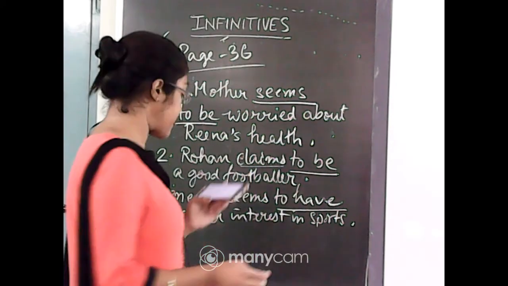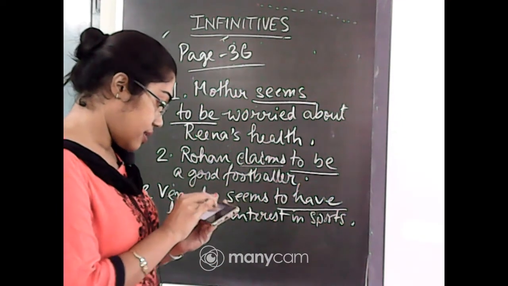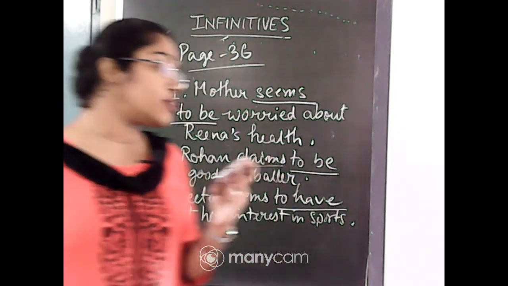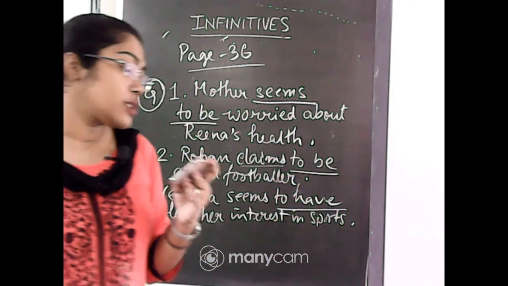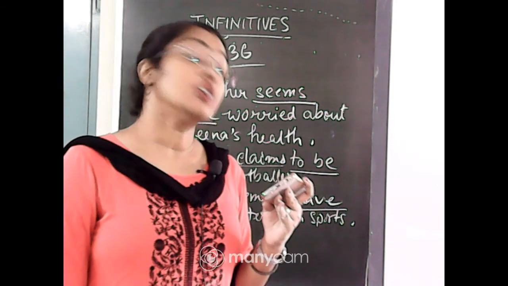Fine. Now, the last sentence. He has an appointment with the doctor. So, he claims to have.